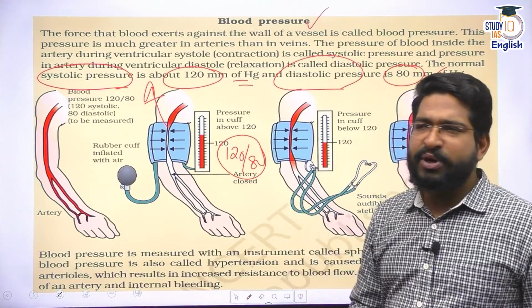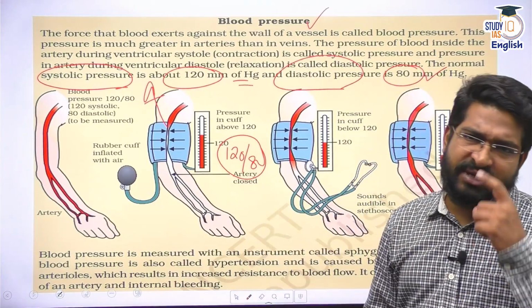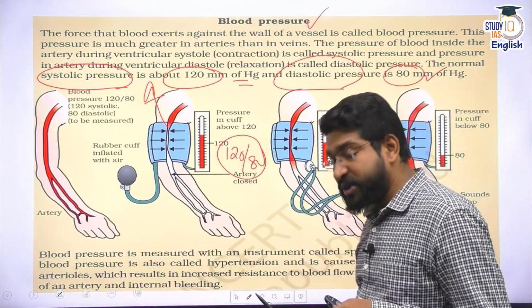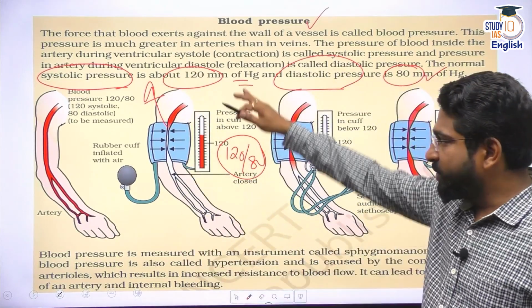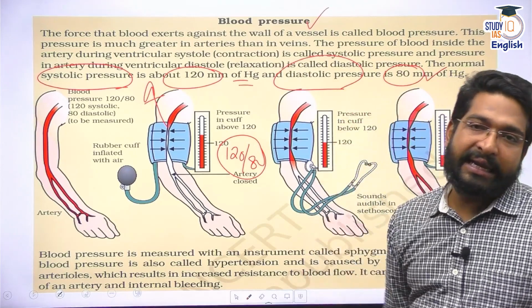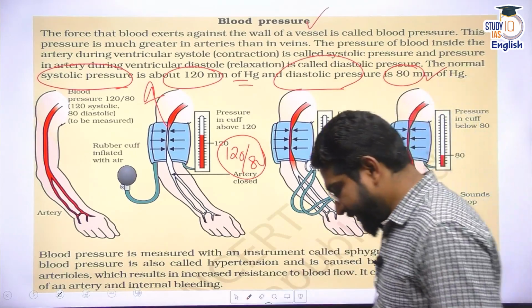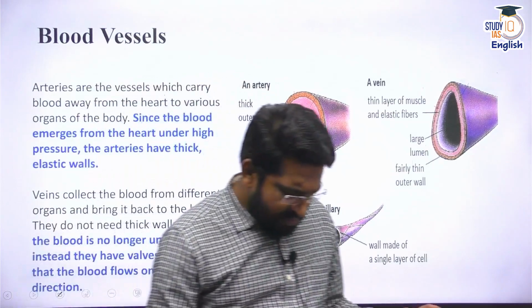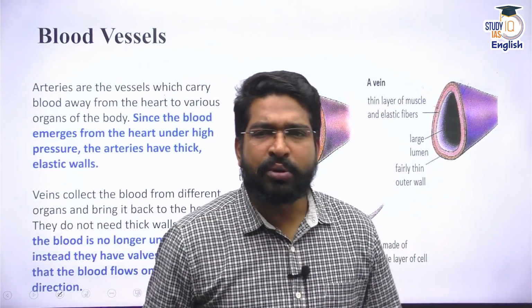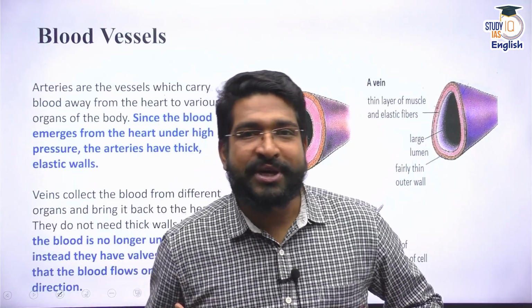In many cases, because of certain chronic diseases, especially diabetes, you must have seen people having high blood pressure. So this is the normal blood pressure level: systolic pressure 120 mmHg, diastolic pressure 80 mmHg. Clear? Right.